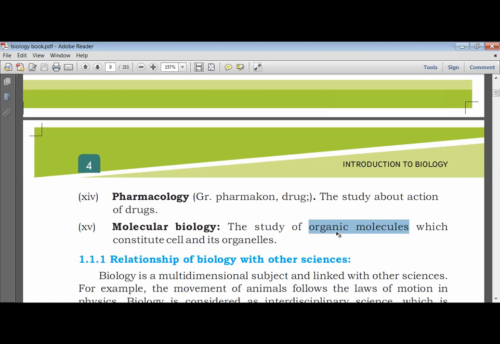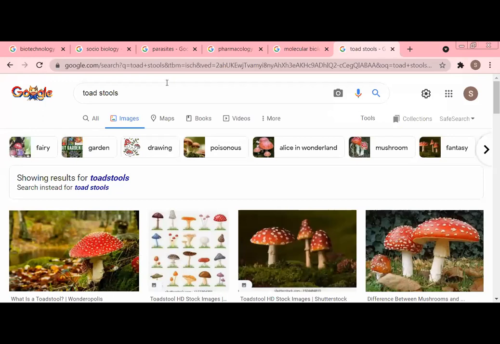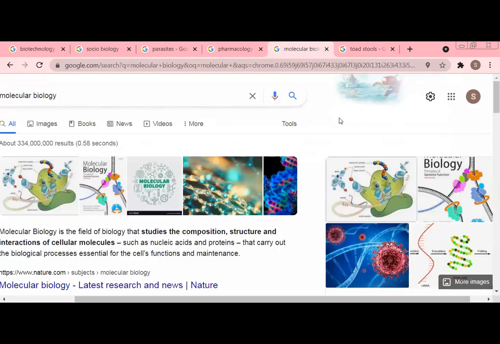And when we study them, these organic molecules are present here. Molecular biology is the field of biology that studies the composition, structure, and interaction of cellular molecules such as nucleic acids, proteins, amino acids, lipids, fats, carbohydrates, sugar, glucose.